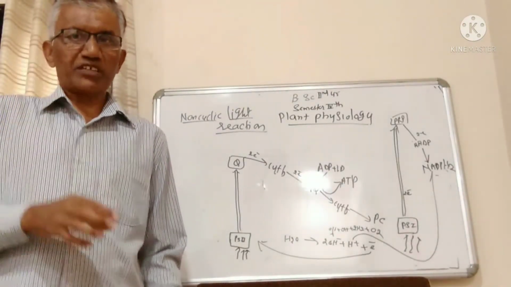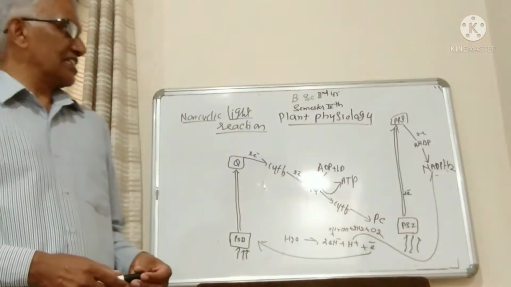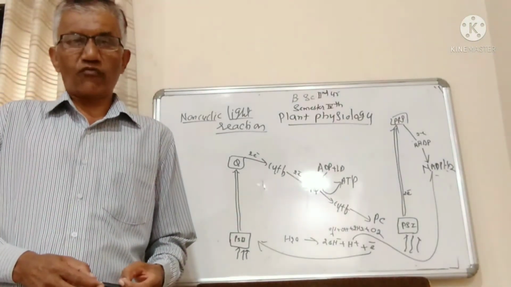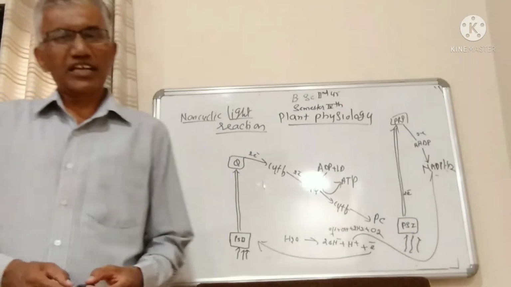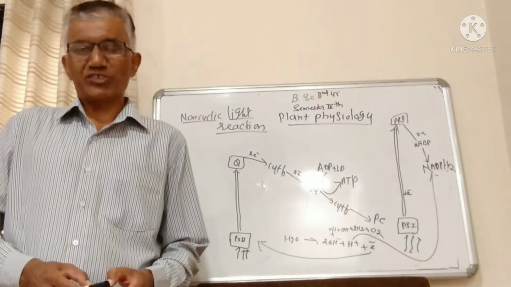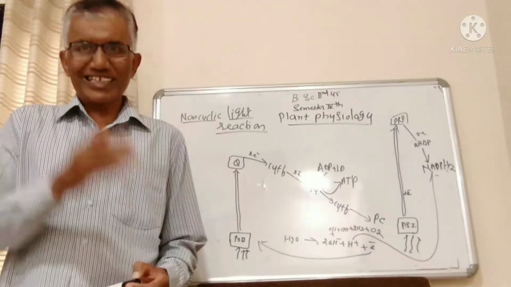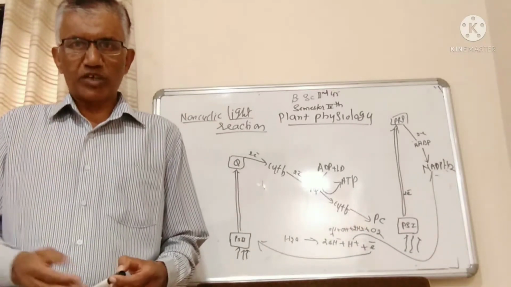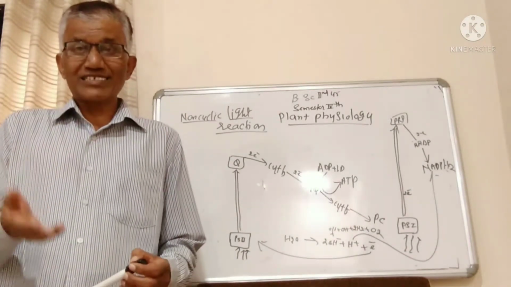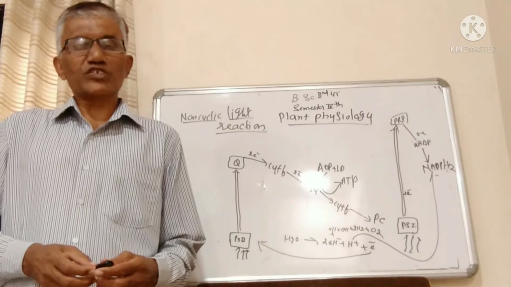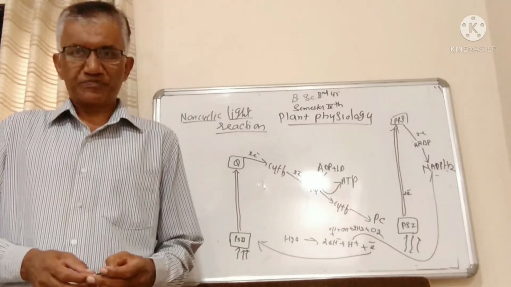The main aim of the light reaction is the synthesis of energy rich compounds, that is ATP and NADPH2 molecules. These ATP molecules and NADPH2 molecules are utilized during carbon dioxide assimilation or carbon dioxide fixation.